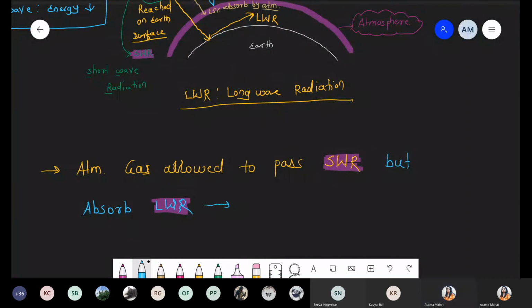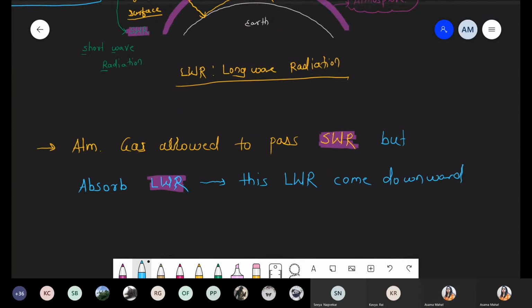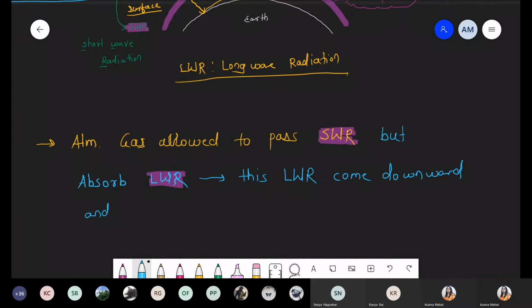Next point, these long wave radiation come downward and maintain the annual mean temperature of Earth.